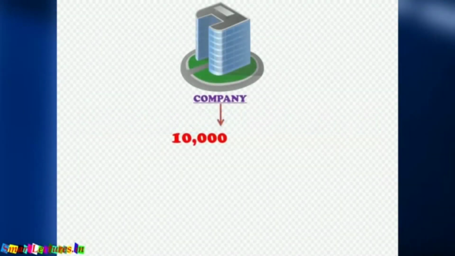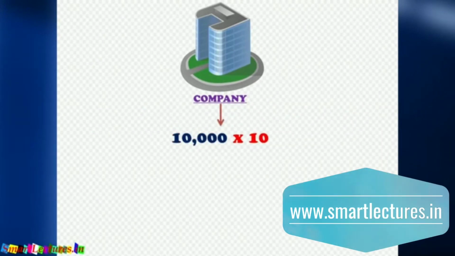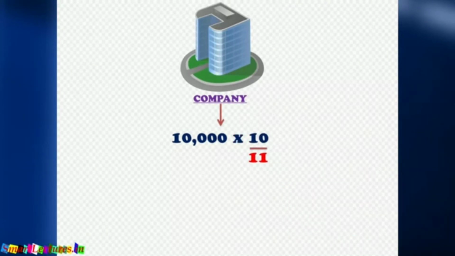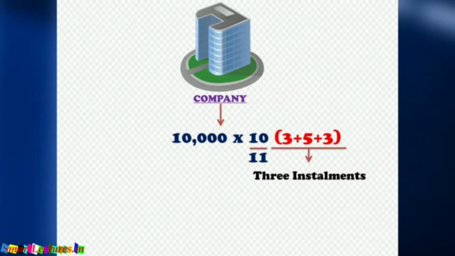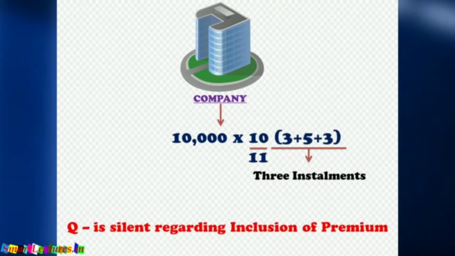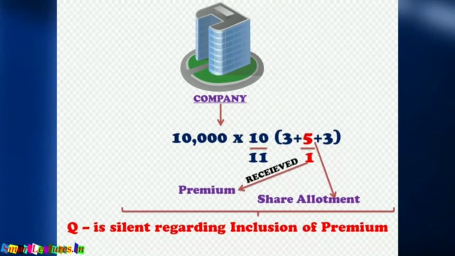Suppose a company issues 10,000 shares of rupees 10 each at rupees 11, and the money was payable in 3 installments, 3 plus 5 plus 3. If the question is silent regarding the inclusion of premium, we can assume that the premium money was received at the time of allotment.